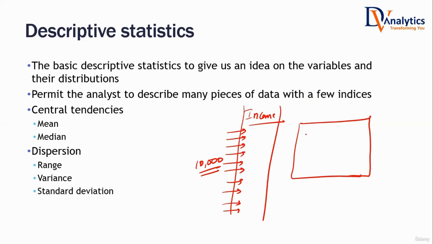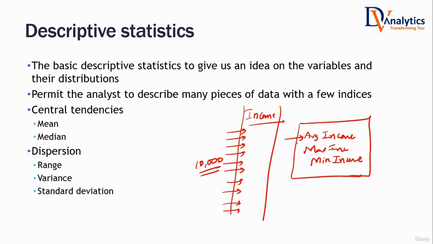Think about it. Average. You will definitely mention average income. That's the first thing that comes to our mind. And then what else? Highest, lowest. Highest, which is max income, and then min income. Yes or no? These are the ones that you will calculate.